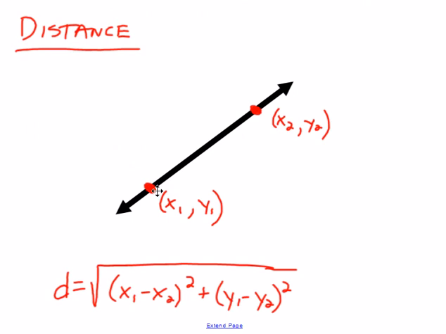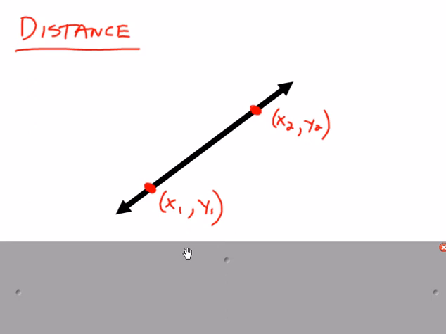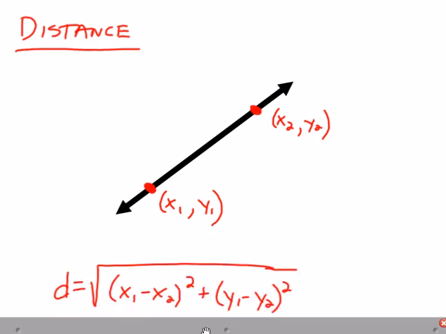Next, we'll talk about distance. Distance is often confused with slope, but slope is not a distance. Slope is a comparison of distances. With slope, you're comparing a vertical distance to a horizontal distance, but with distance formula, you're just measuring a straight distance between 2 points. So if we have 2 points, x1, y1, and x2, y2, here is the distance formula.